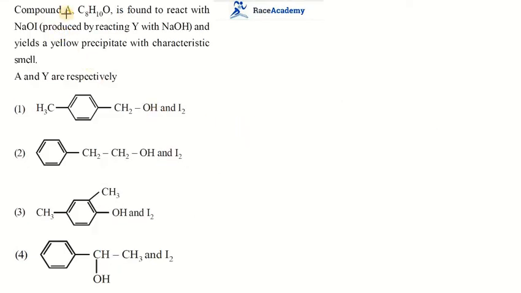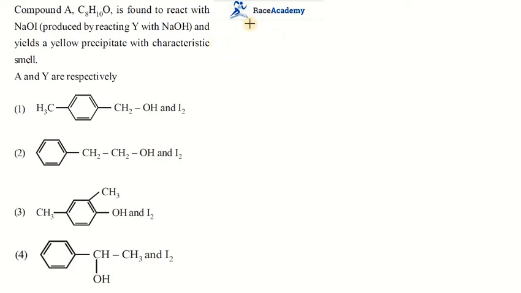A compound A, C8H10O, is found to react with sodium hypoiodide and yields a yellow precipitate with characteristic smell. As you know, sodium hydroxide and hypohalite are the products when sodium hydroxide reacts with iodine.